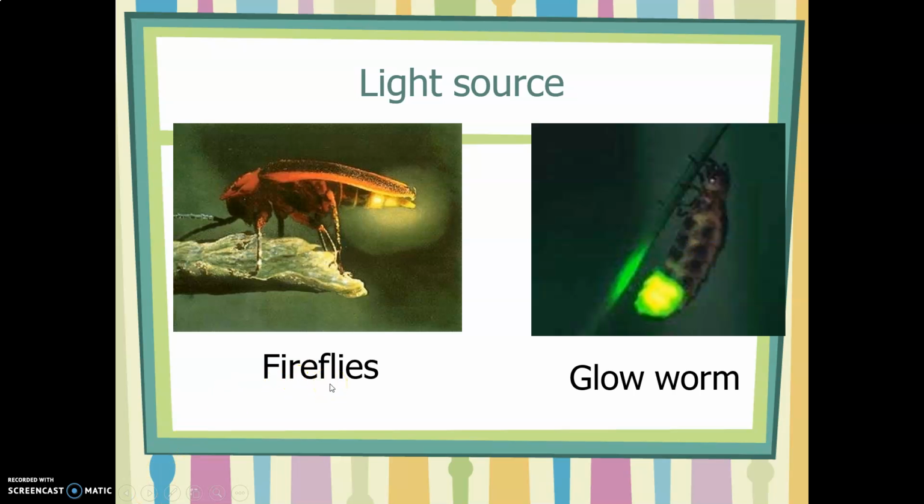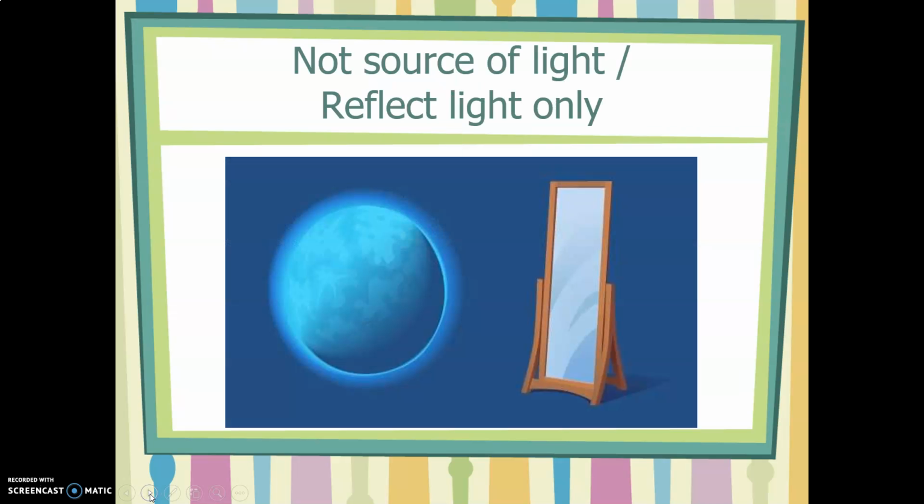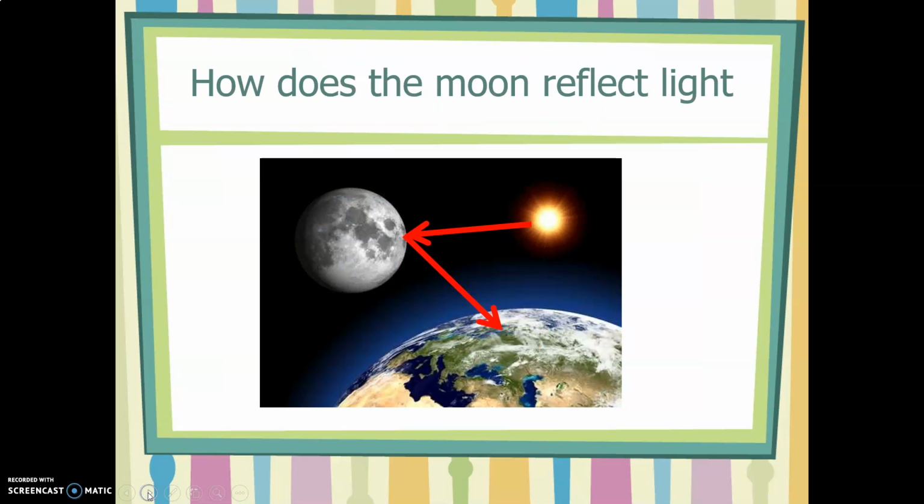There are also light sources like the glowworm and the fireflies. These are natural sources of light at night in some places or some forests of the world. Also, we have learned that the moon is not a source of light, it only reflects the light of the sun. So the moon actually works as a big mirror that reflects the light of the sun, and it's not a source of light.